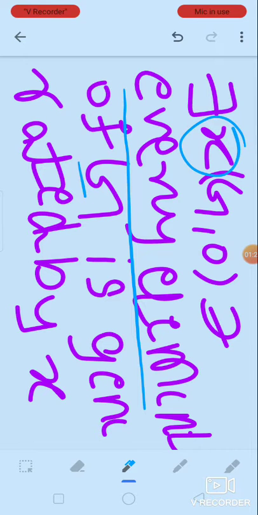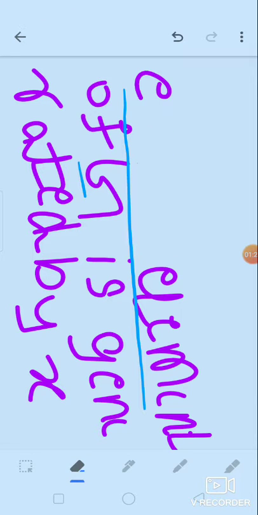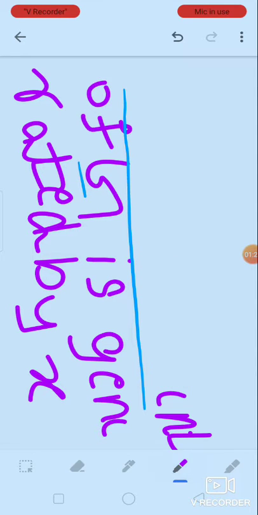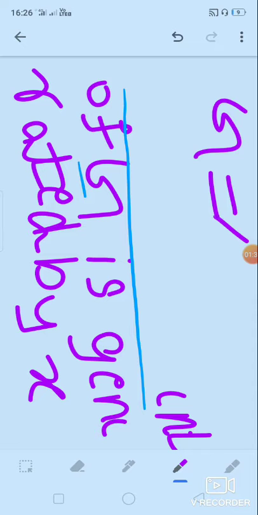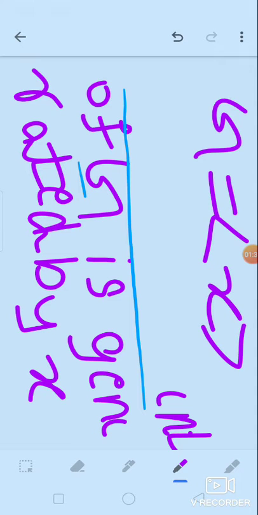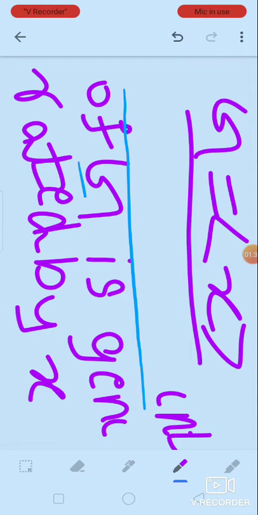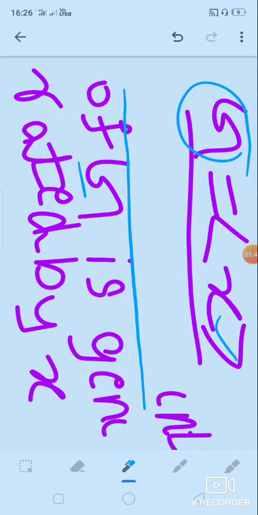It is simply denoted by G is generated by x. It means every element of G is generated by x.